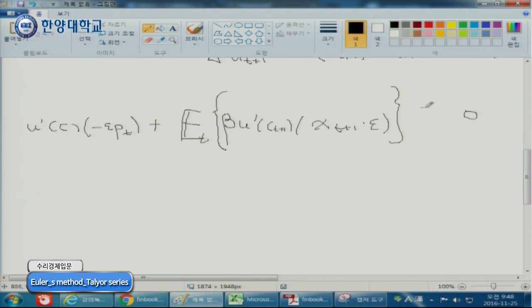So if you are really smart and optimizing your happiness, it should be equal to 0, right? It means that you have to save or consume such that today's value and tomorrow's value balance each other, right?